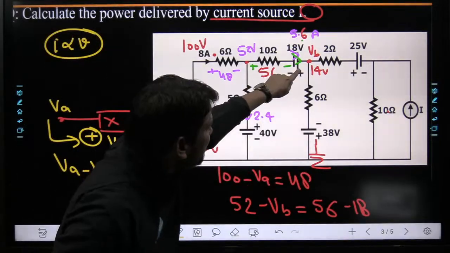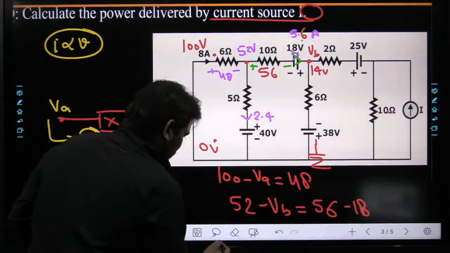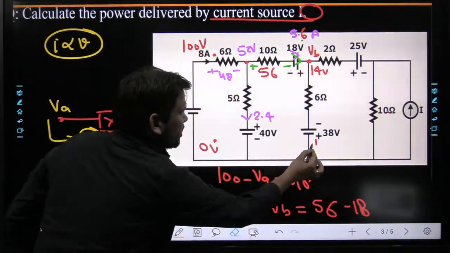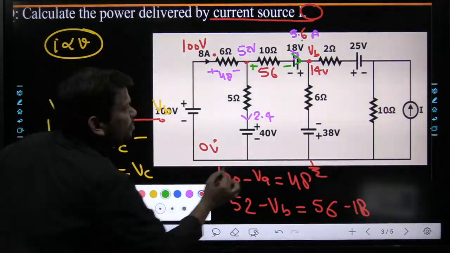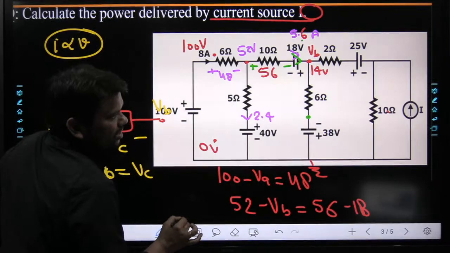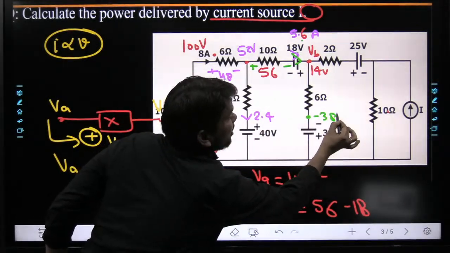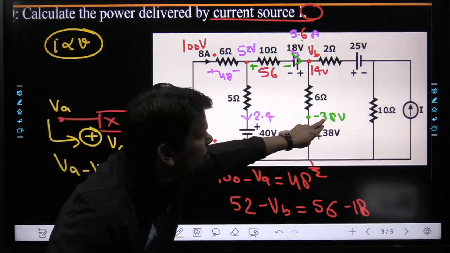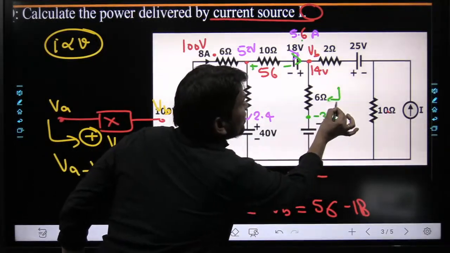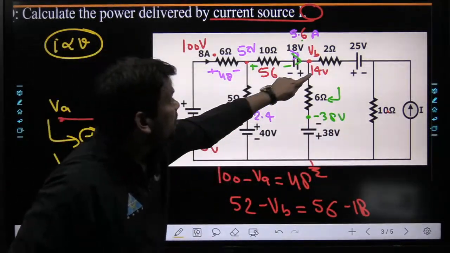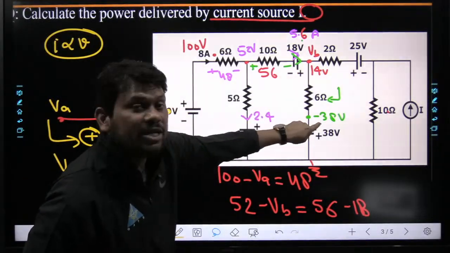So now can you tell me dear, what will be the current through this 6 ohm resistance? See properly, but with respect to ground, somewhere here, what will be the voltage at this node? It's really very easy now. Voltage at this node is minus 38 volts. Now what will be the voltage difference across this resistance? See properly beta, 14 and this 38 potential difference. This is the higher, this one is lower.